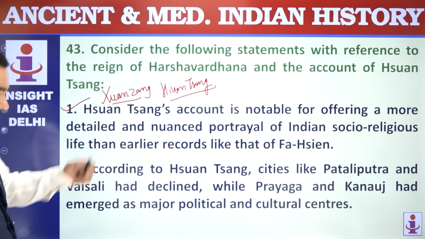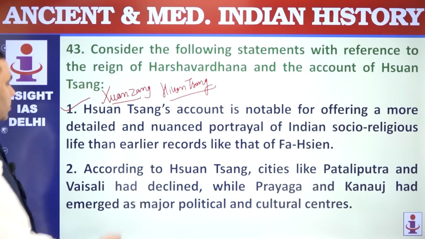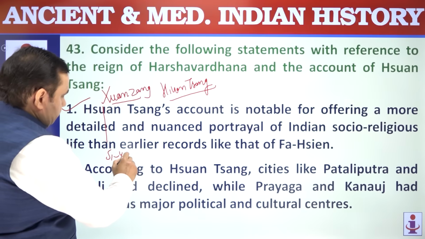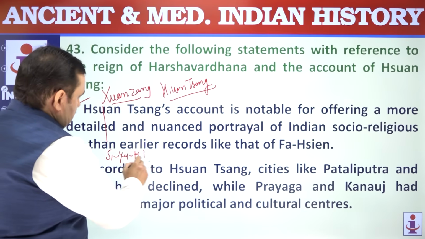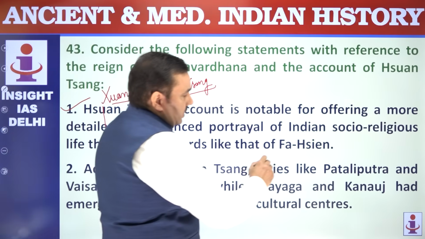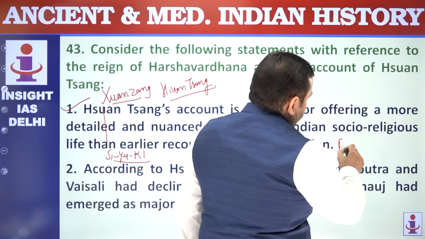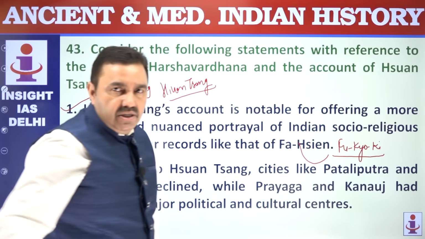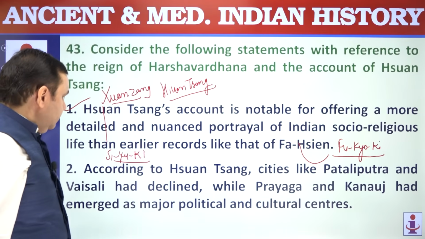Faiyan came during the Gupta period. Xuanzang wrote a book called Si-Yu-Ki. Fahien wrote the book called Fo-Kuo-Ki. Remember these books, these are very important.